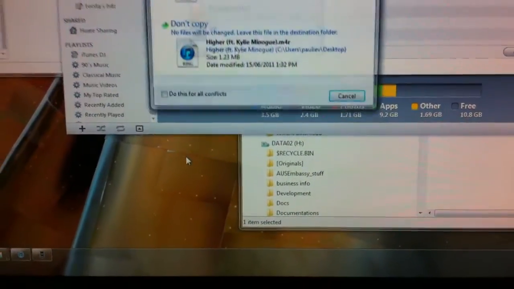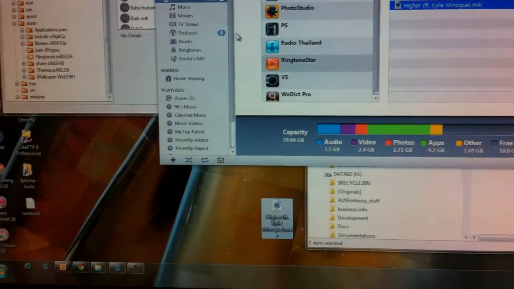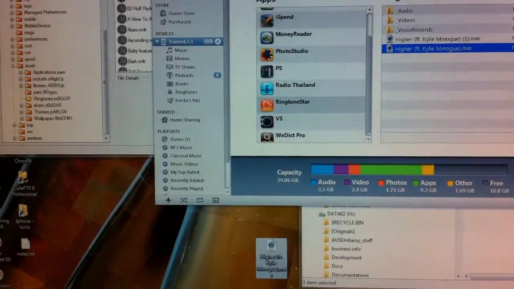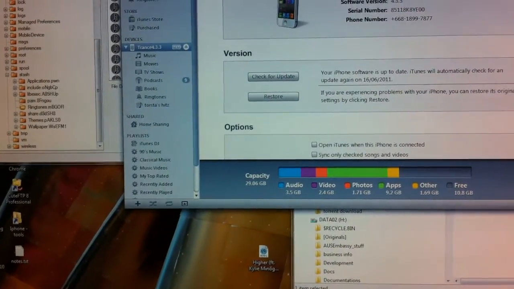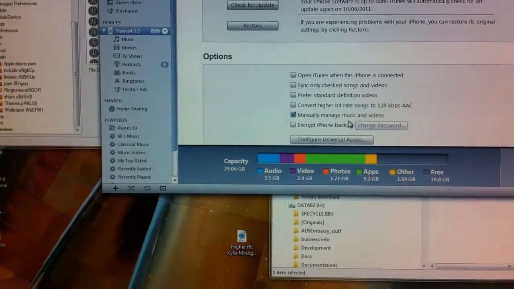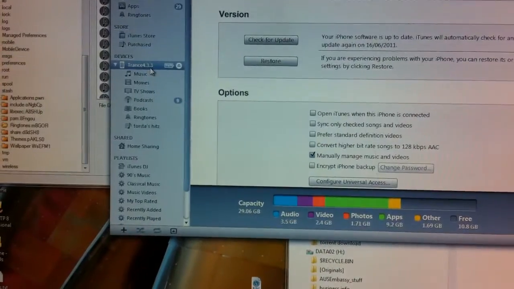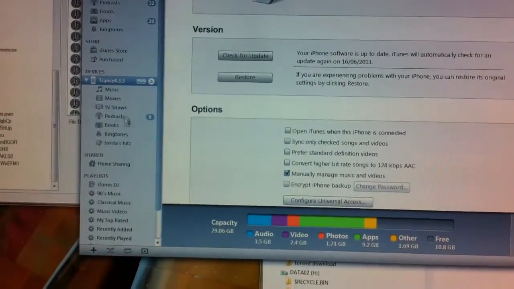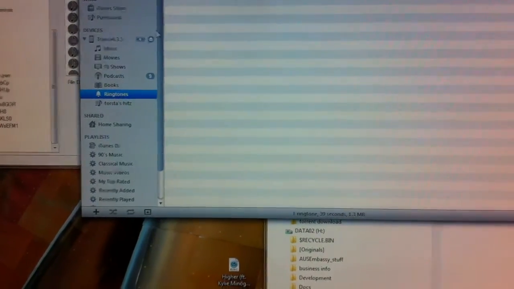Okay, Dad? Okay, copy and replace. Now, the easy part is going back into your summary. As I said earlier, make sure it's manually manage music and videos. On your left hand side under devices would be your device, and you should be able to see the ringtone tab.